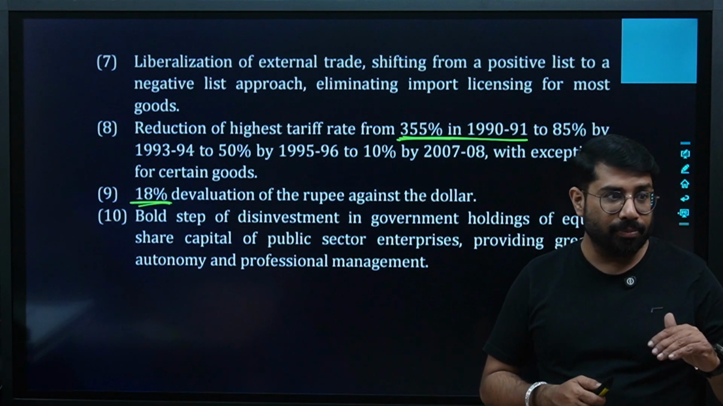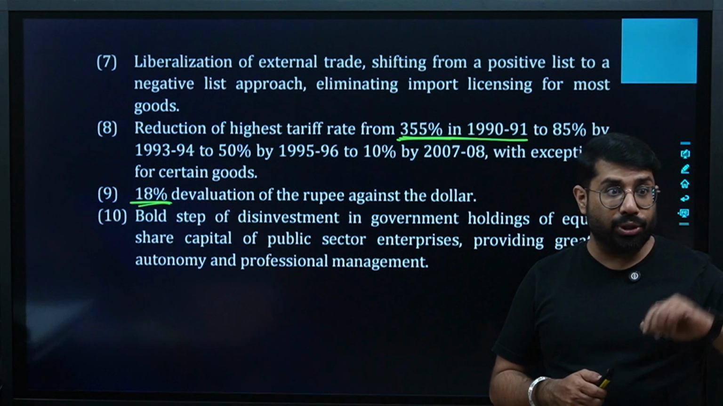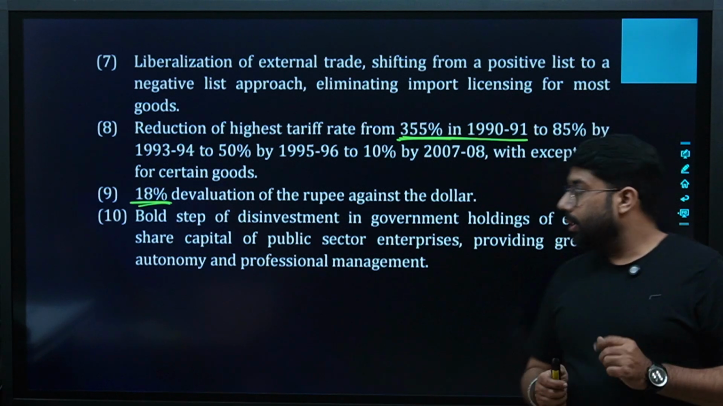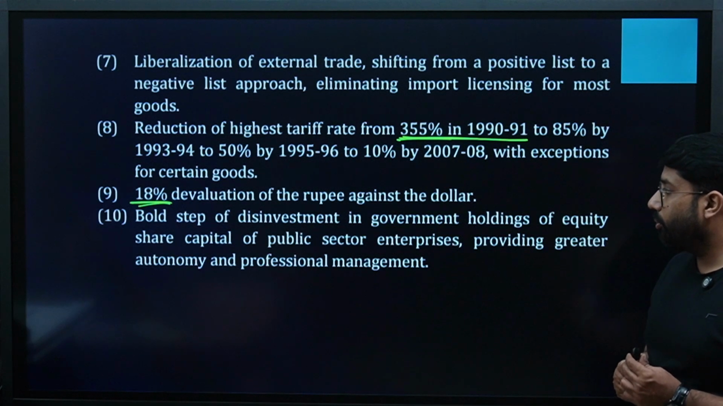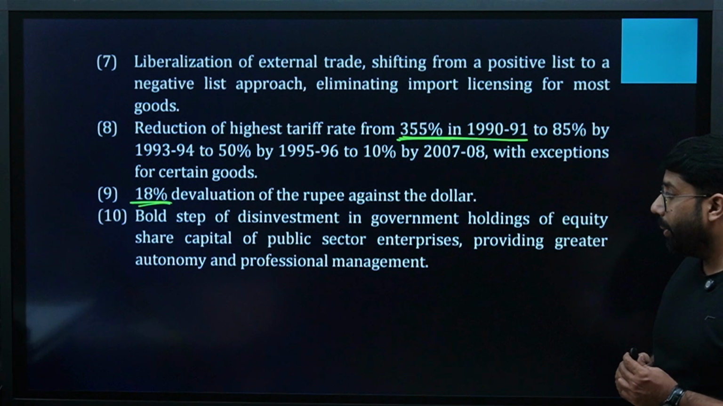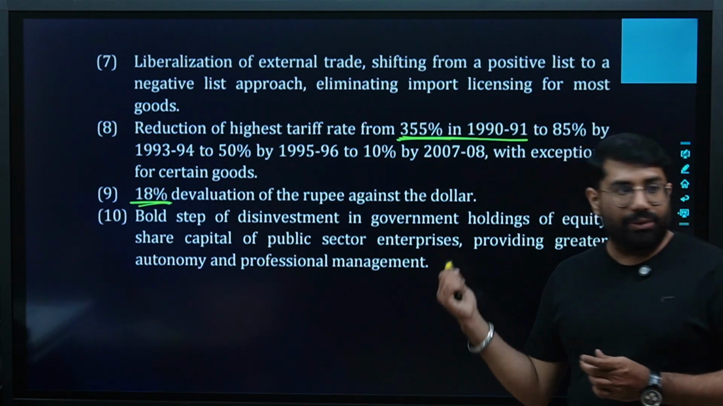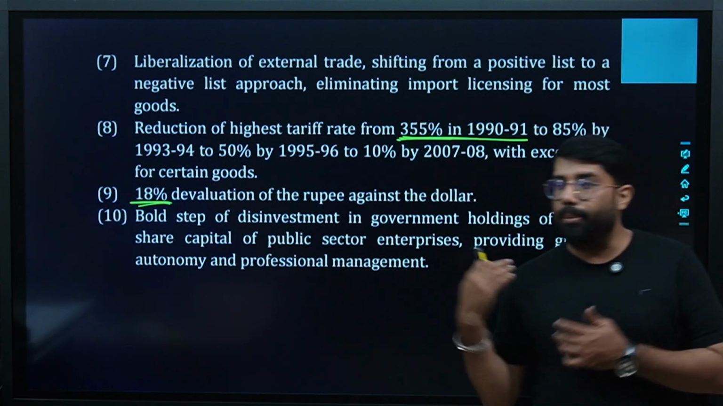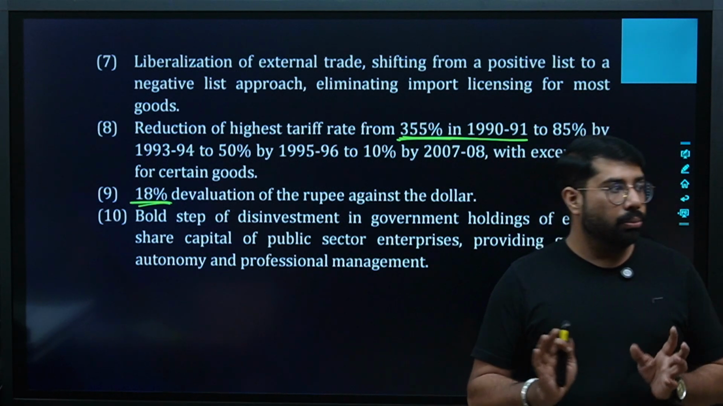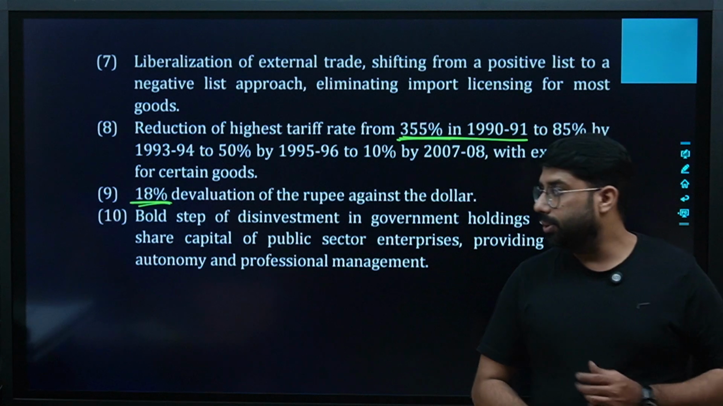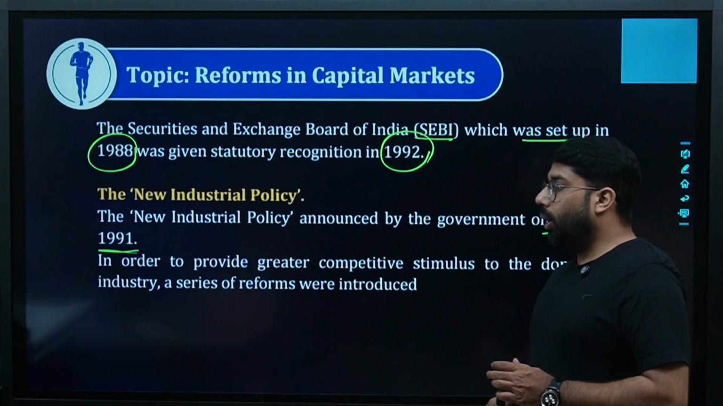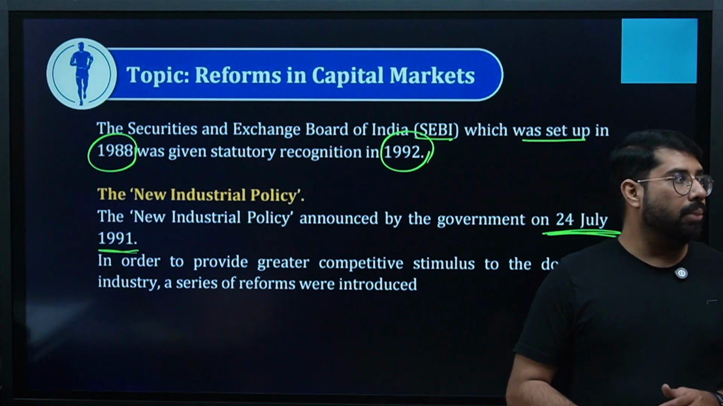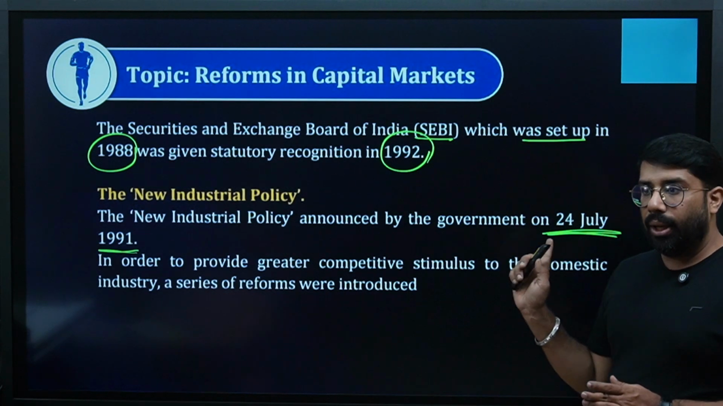Devaluation was done. You remember revaluation, devaluation, appreciation, depreciation, right? Bold steps of disinvestment in government holdings of equity share capital of public sector enterprises, providing greater autonomy and professional management. I told you disinvestment was done where the government stepped back and the private sector was boosted to control the things. Clear? So these were your reforms in the capital market.